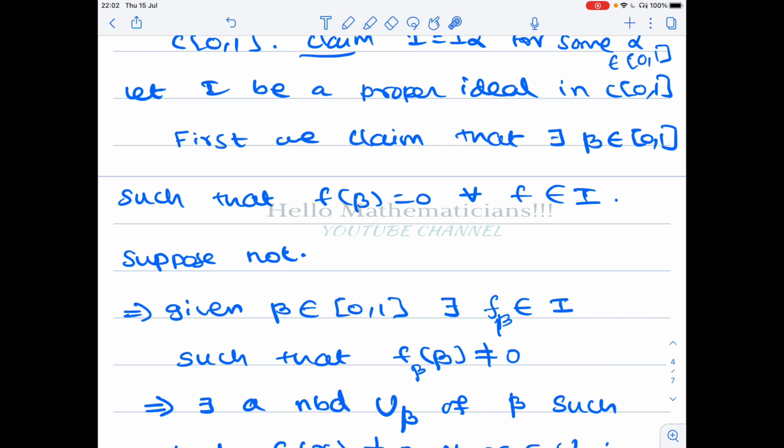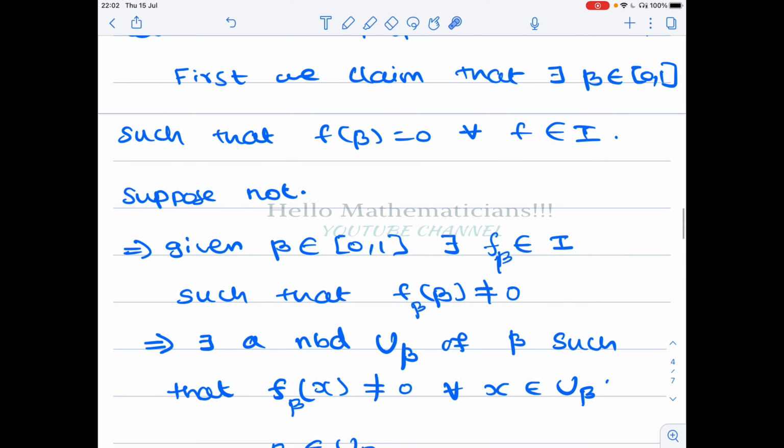To understand this, you can think like this. Think of I as the set of all people in India, and closed [0,1] as the set of all Hindi movies. We claim that there is a movie which is liked by everybody in India. That is what we want to prove. To prove that, we assume that suppose it is not true. What does it mean?